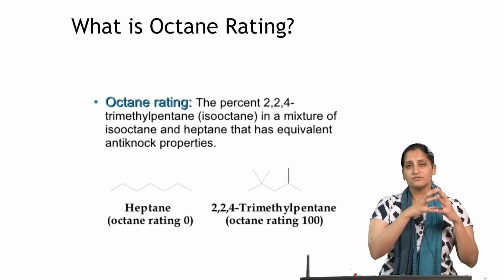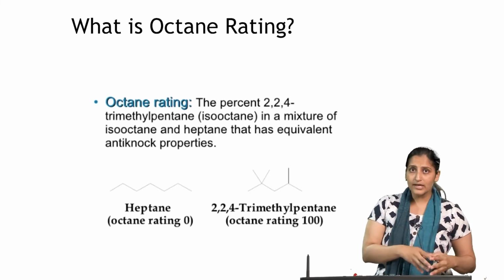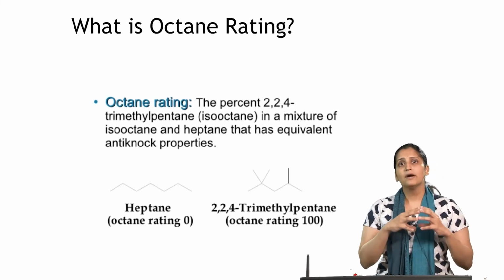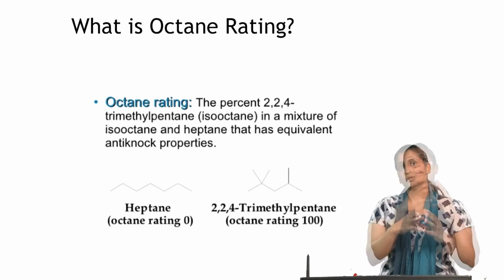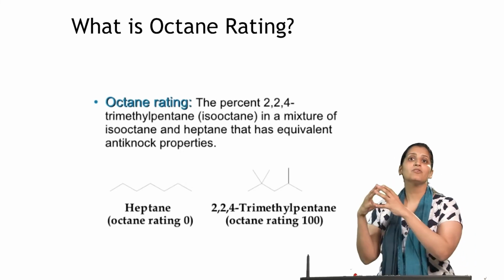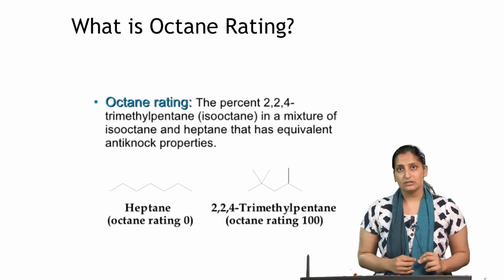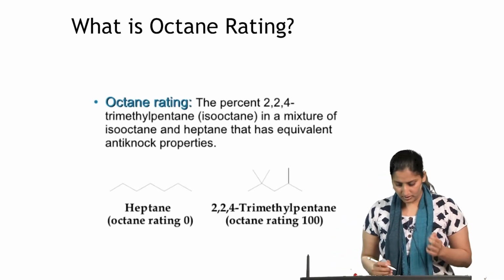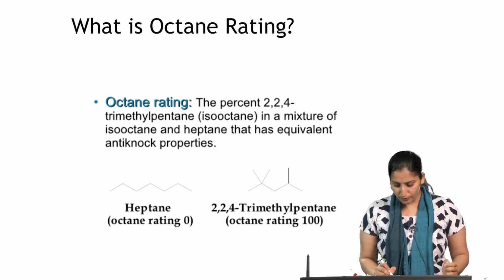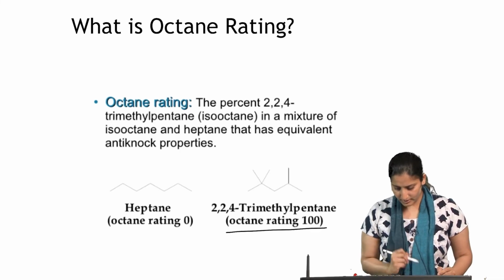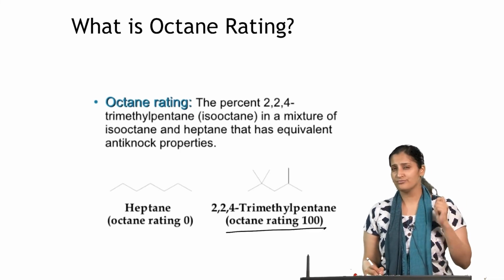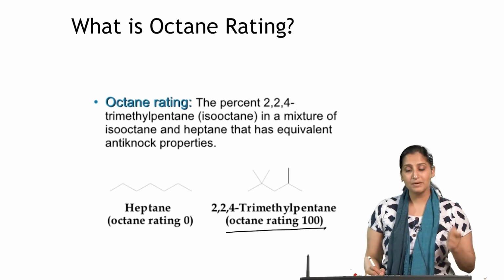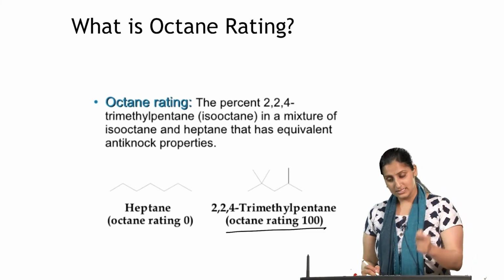Of course, we add something called an anti-knocking agent into the petrol, but different fuels have also been tested for their ability to have the least amount of knocking as they burn. For example, 2,2,4-trimethylpentane has an octane rating of 100, meaning it knocks very little and it is one of the best fuels that can exist.